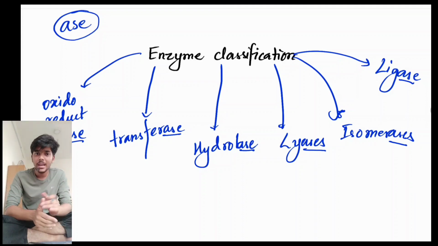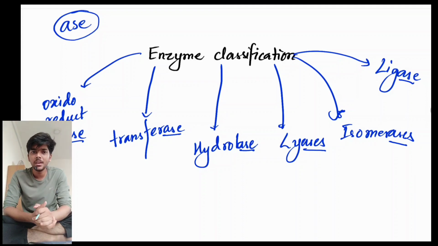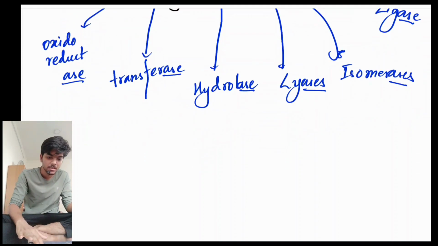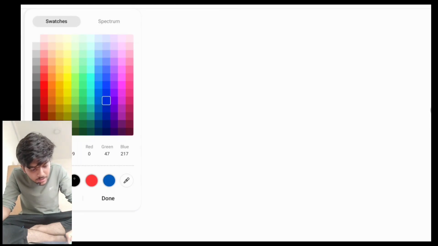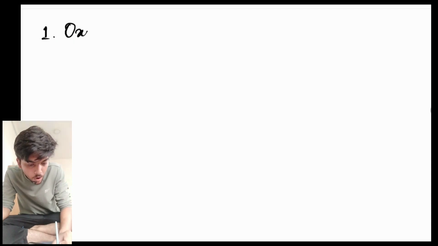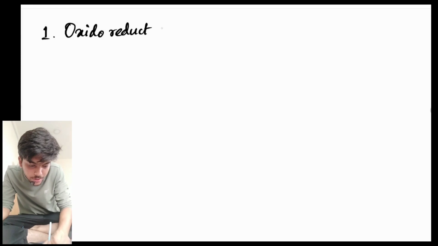And the part before it basically defines the meaning of the enzyme itself. You don't need to memorize anything. For example, let's begin with the first type, that is oxidoreductase. So here's the first type of enzyme that you need to know. Oxidoreductase.